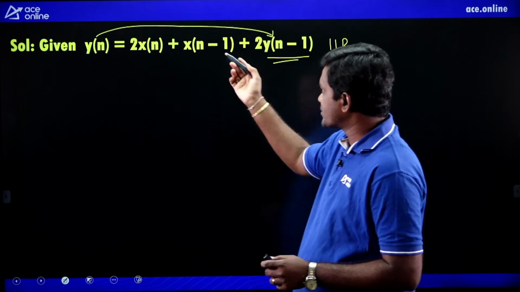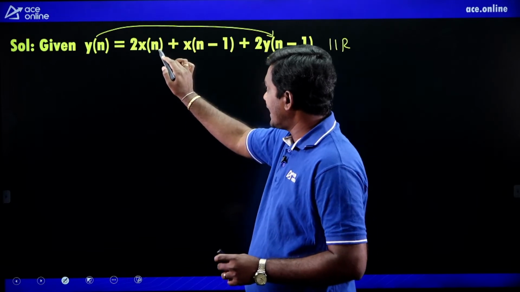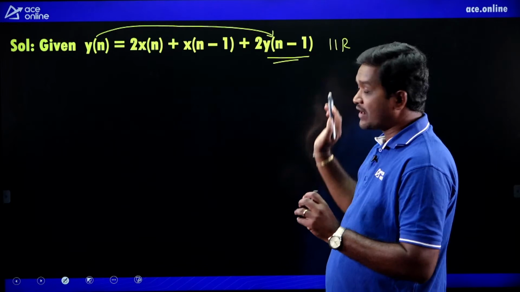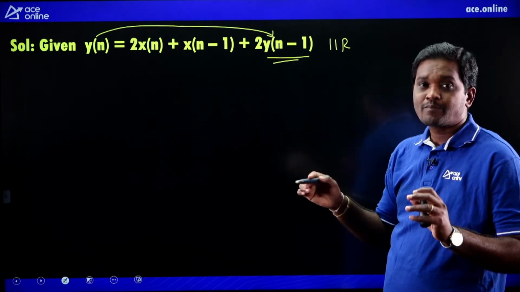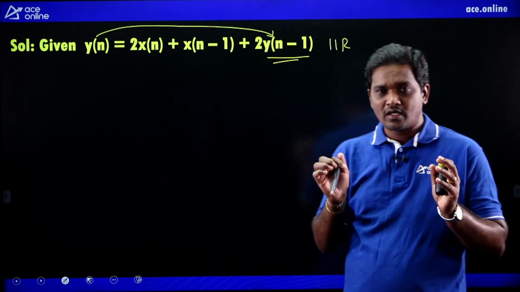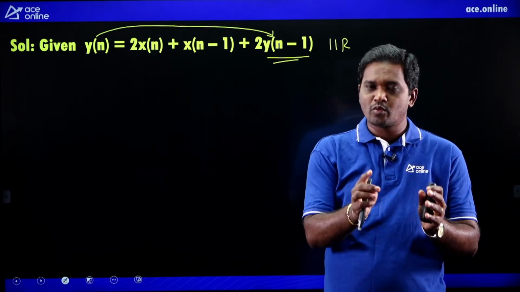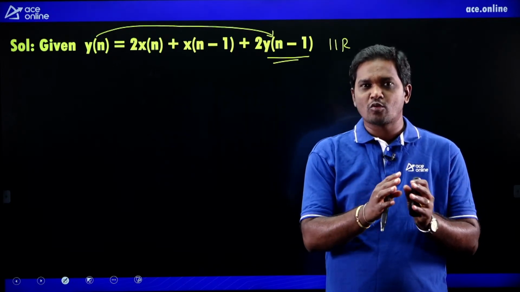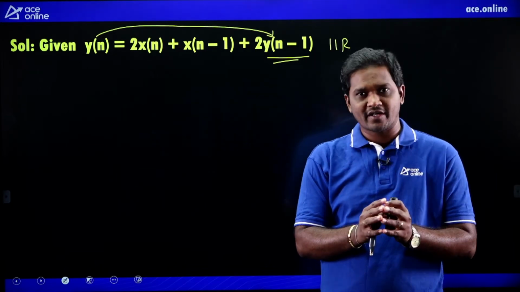Suppose in the expression only x terms are present, like x of n and x of n minus 1, and there is no y of n minus 1, y of n minus 2, such terms, it is nothing but FIR. Simple definition: if present output depends on only present input and past inputs, that is an FIR filter. If present output depends on past output, such type of filter is called an IIR filter.